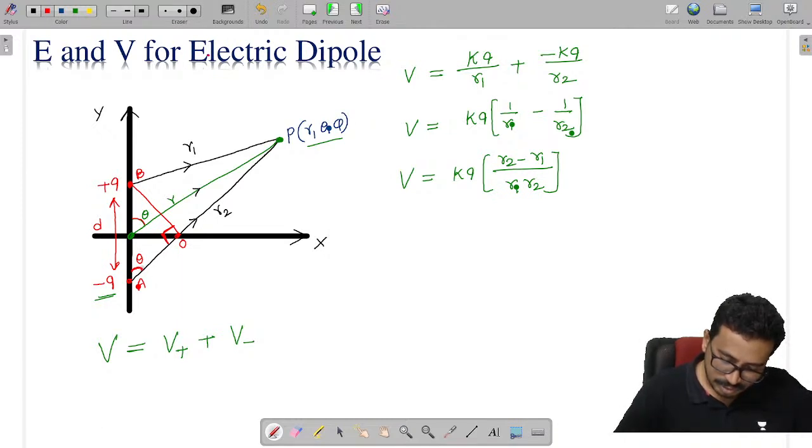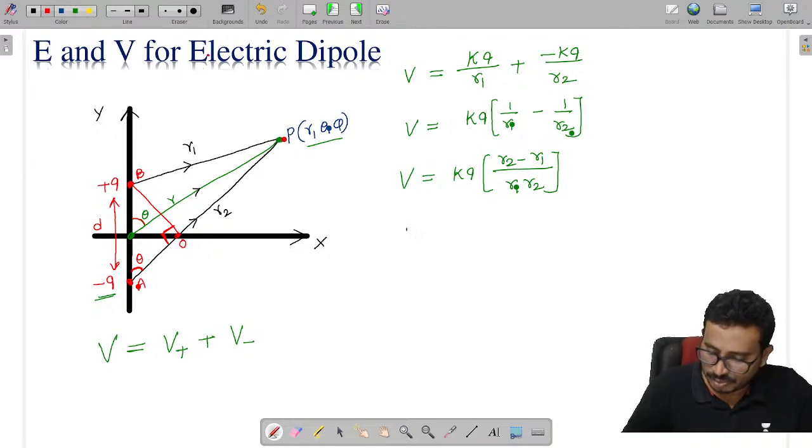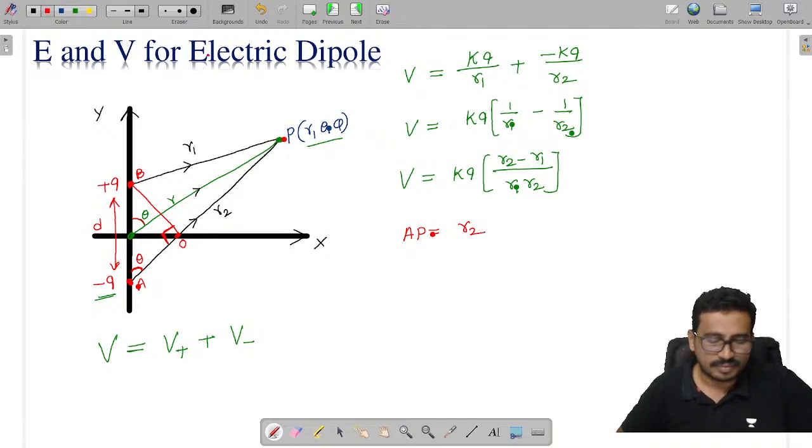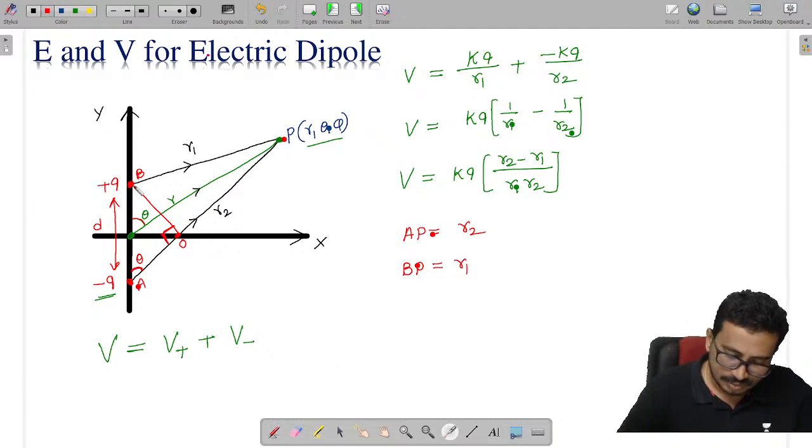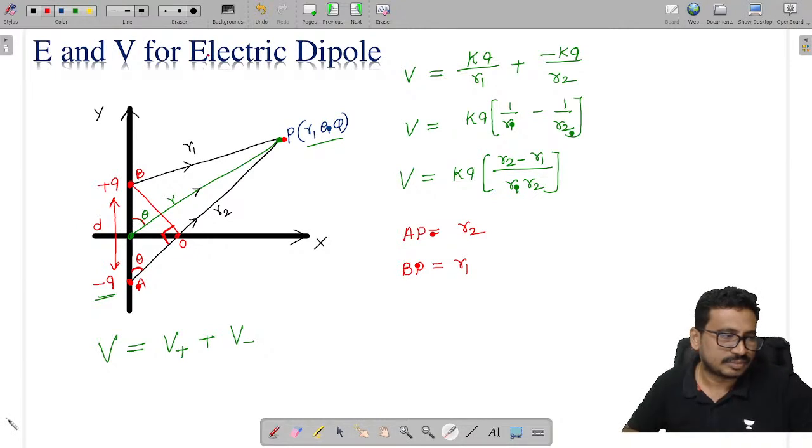Now this is the BP distance and this is the AP distance. AP distance I call R2, and this BP distance is R1. Is it fine, all of you?